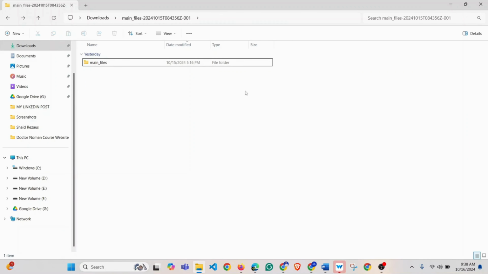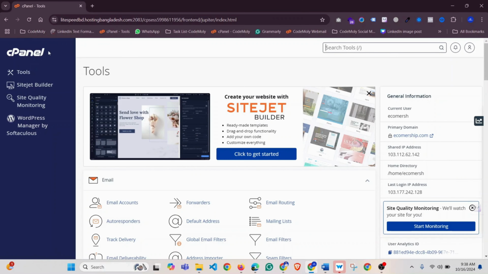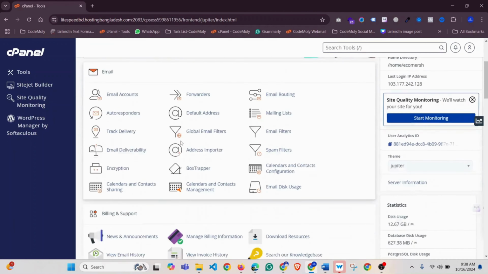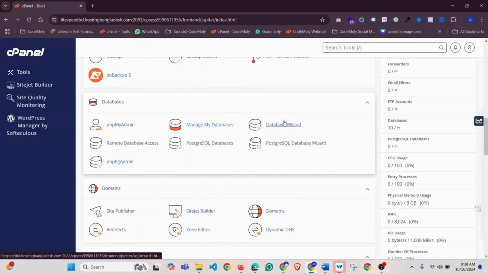First of all, after purchasing MolyStock from CodeCanyon, you will get this kind of file. The file name is main_files. Now, first of all, you have to log in to your cPanel. I have already logged in to my cPanel, and after logging in, you have to go to the database wizard. So I am going to click on this database wizard.